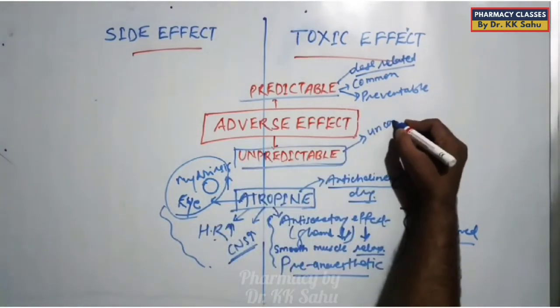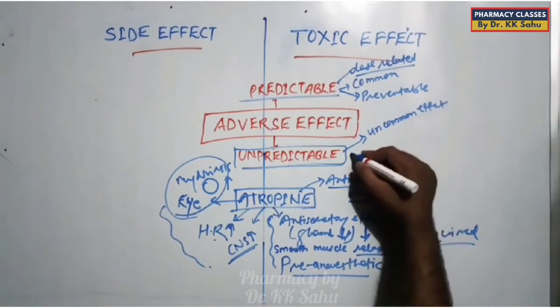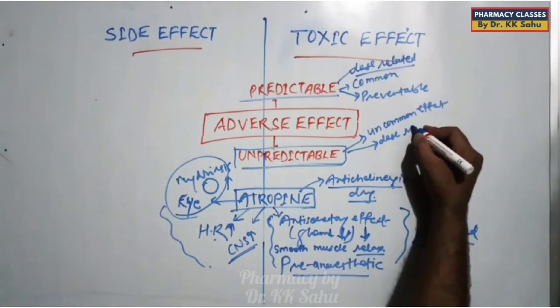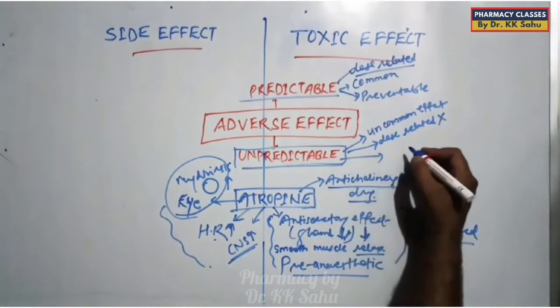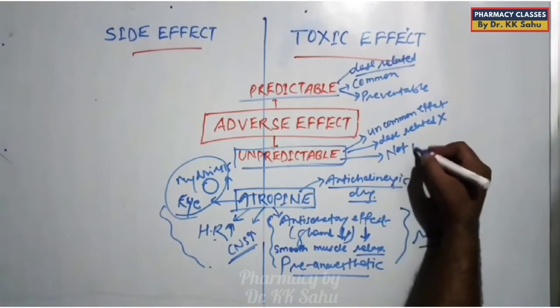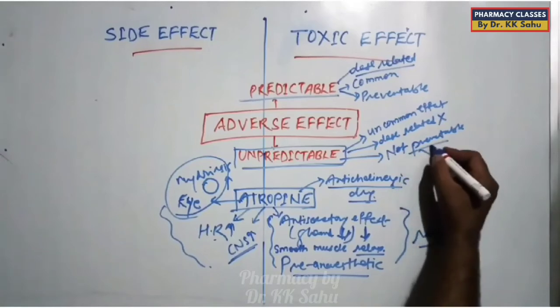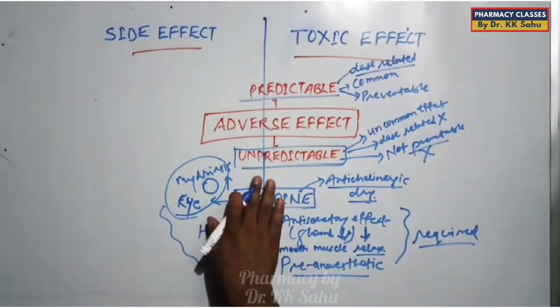But unpredictable adverse effect is uncommon, not easily known. It is not dose related, meaning decreasing the dose does not affect it. And it is not preventable. We can't protect ourselves from this unpredictable adverse effect. So these are the basics of adverse effect.